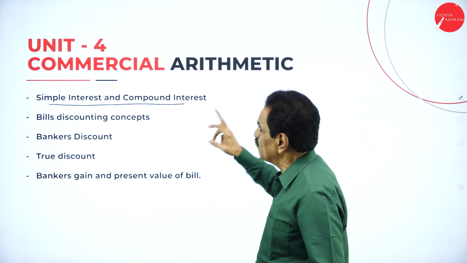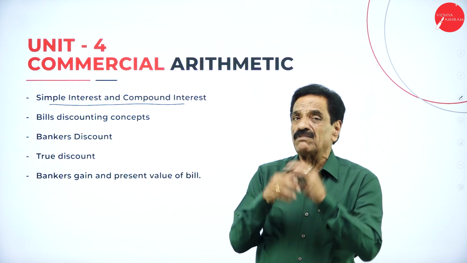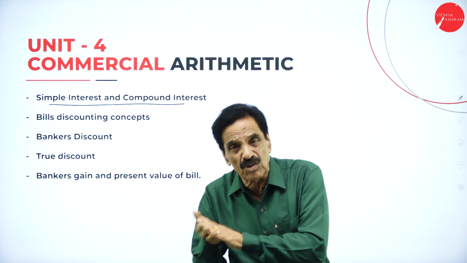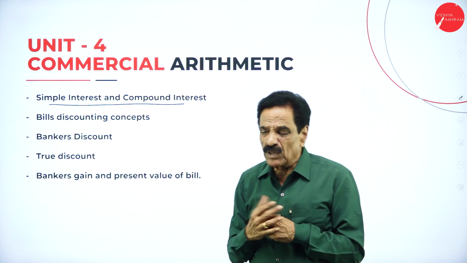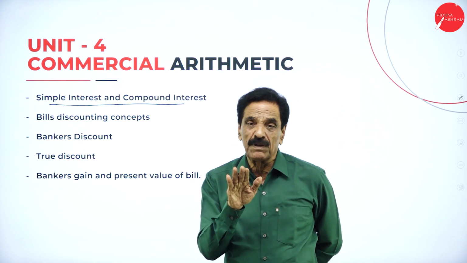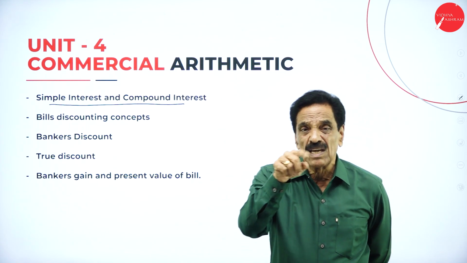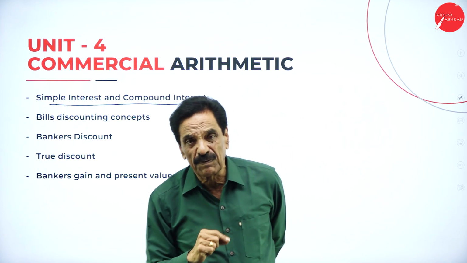Then commercial arithmetic. Here we are going to cover simple interest and compound interest. We have studied simple interest at high school level also, and the same thing you are going to study here, but in much more depth. Simple interest is PTR over 100, where P is the principal money, T is the time, R is the rate, whereas compound interest A is equal to P into 1 plus R over 100 to the power of n.